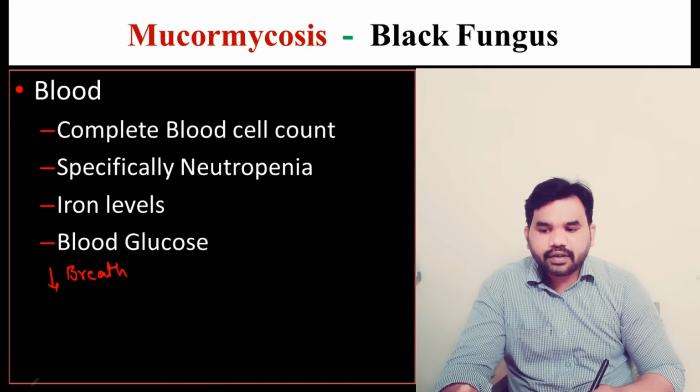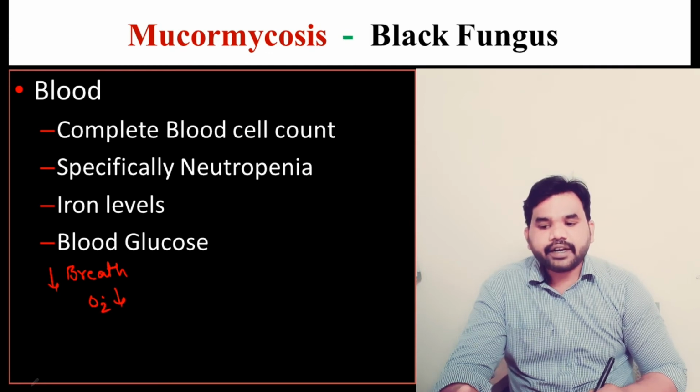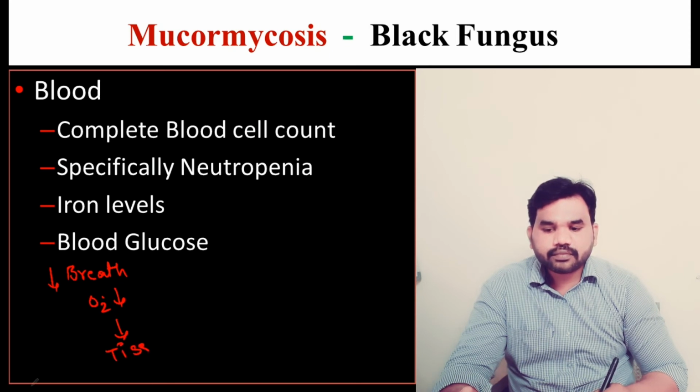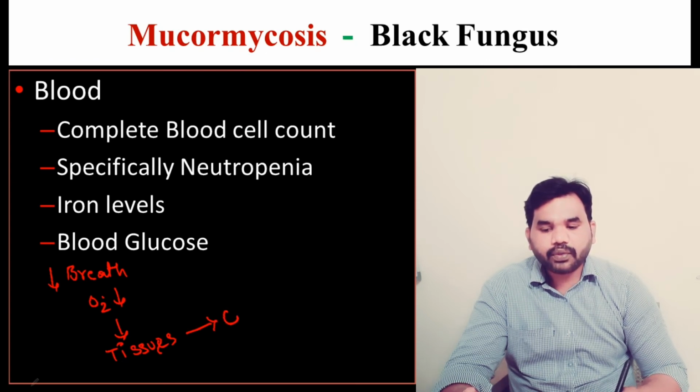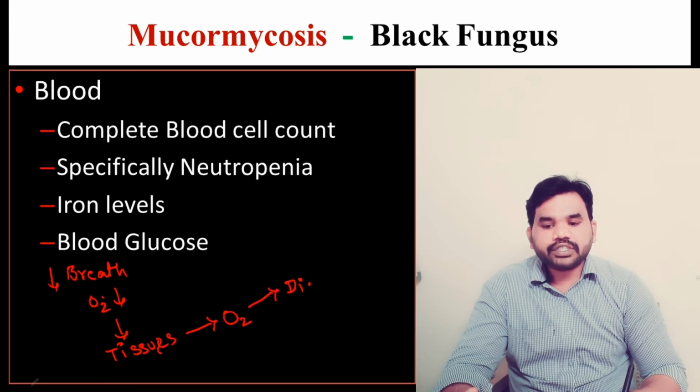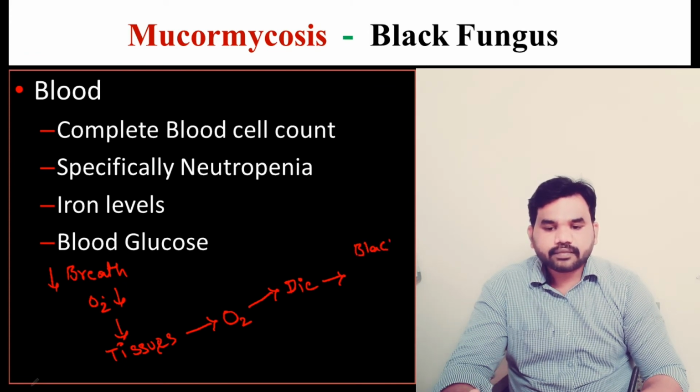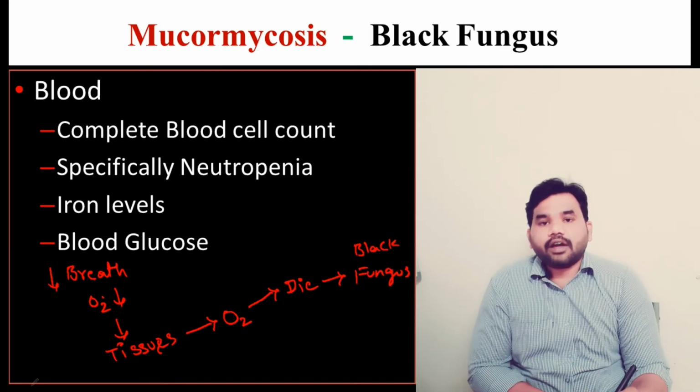As a result, O2 is not entering into the lungs properly, and it is not delivered to tissues properly. When tissues are not getting a sufficient amount of O2, the tissue will die. When the tissue dies, it is an opportunity for this black fungus. This is what is happening inside the corona cases.